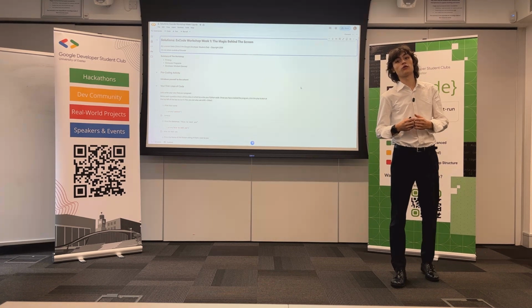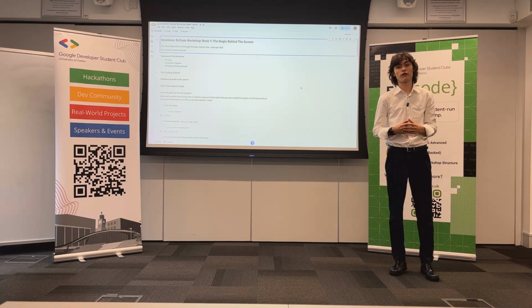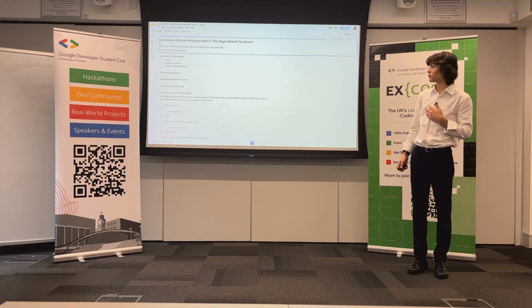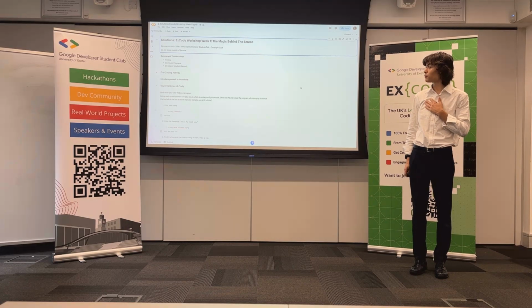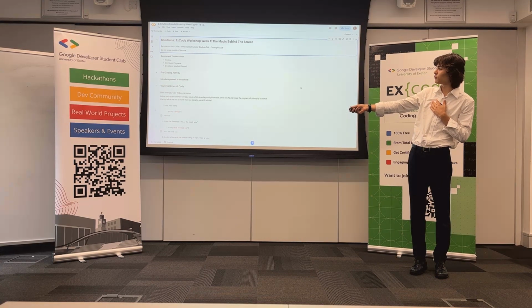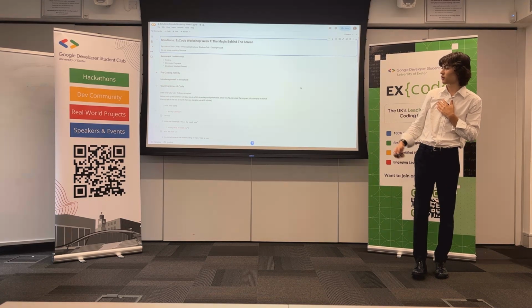In this session, we're going to correct every exercise of the workshop, starting with your first lines of code. You can see print your name. My name is Lorenzo, so I just wrote here print. Don't forget the brackets and make sure you are using lowercase for print, and then you can put Lorenzo.